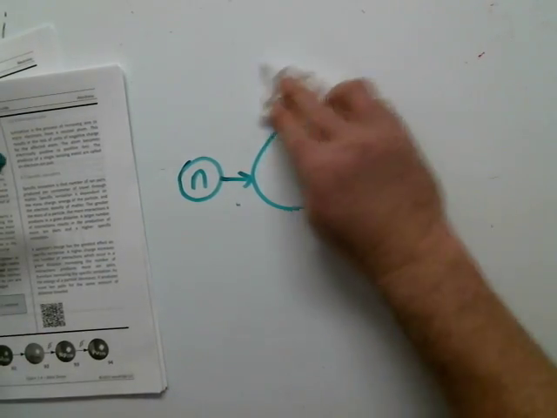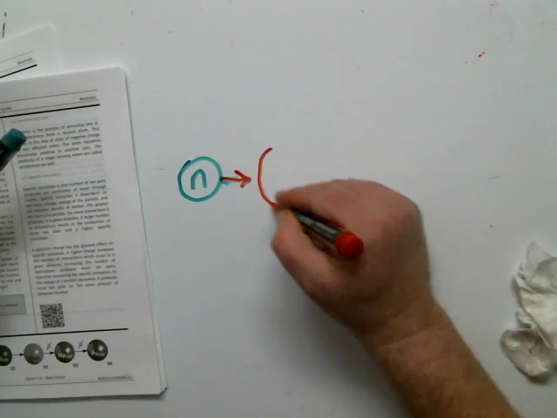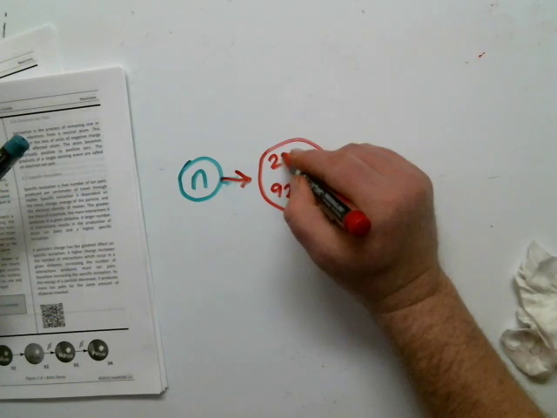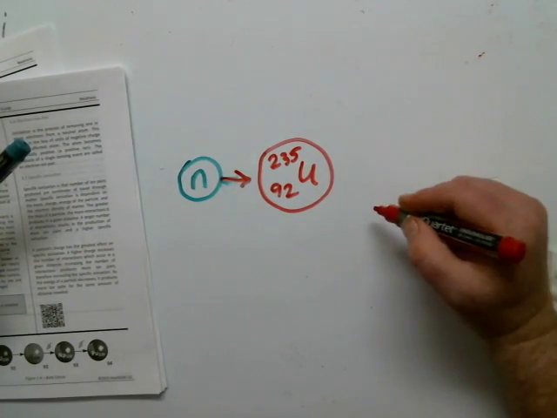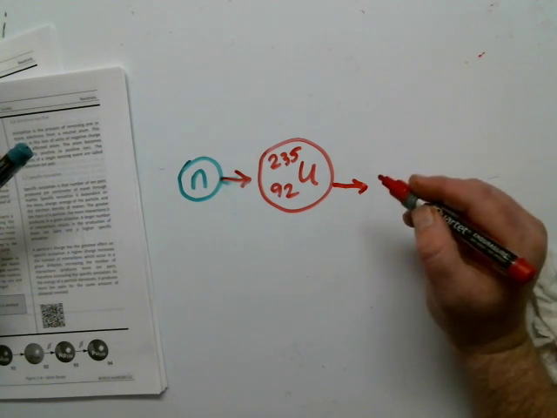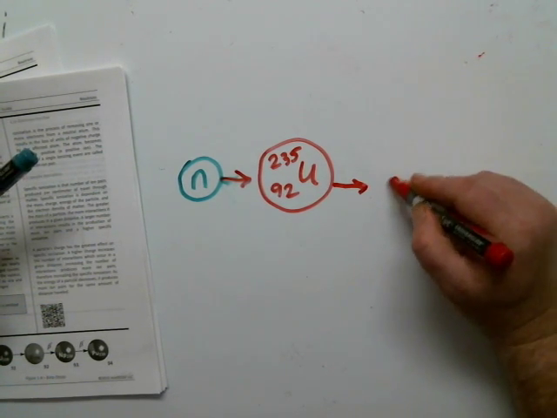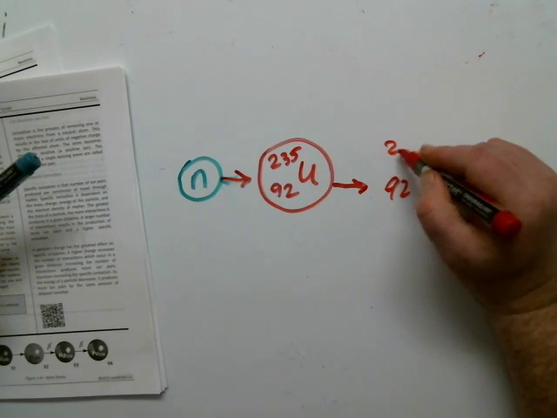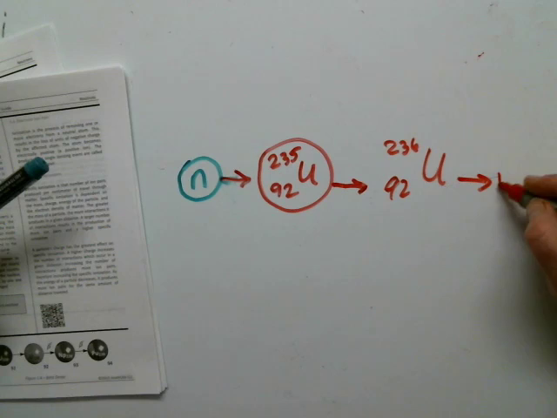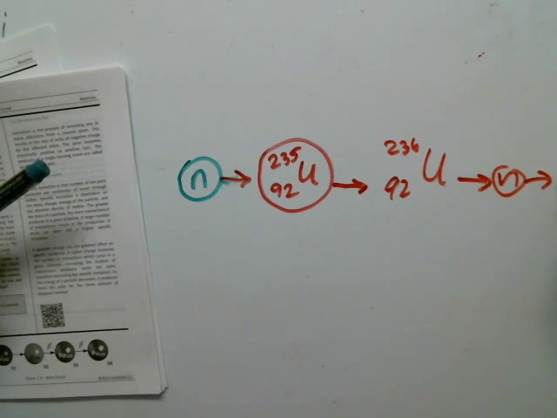Let me use a different color. Our neutron is going to be absorbed by 92 uranium-235. Then it becomes 92 uranium-236. And then it could absorb another neutron and become 92 uranium-237, and so on and so on.